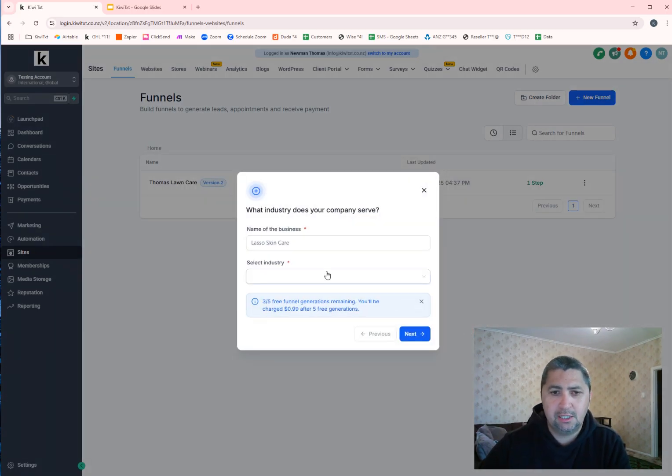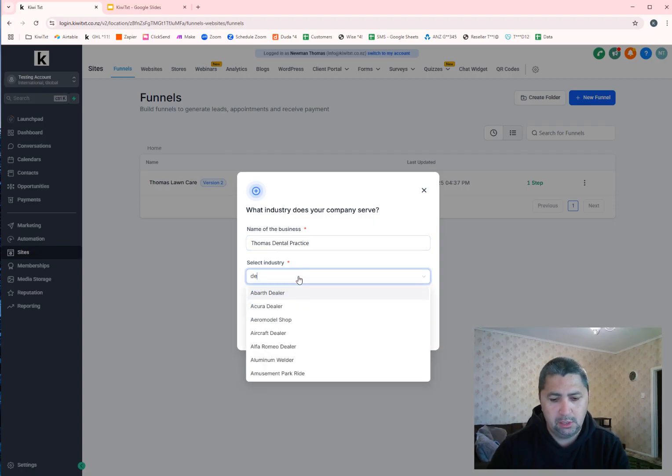Once you select continue, it will ask you for 4 prompts. This is the first 2 of the prompts. So I'm going to enter in Thomas dental practice as an example. Select the industry, which is dental.